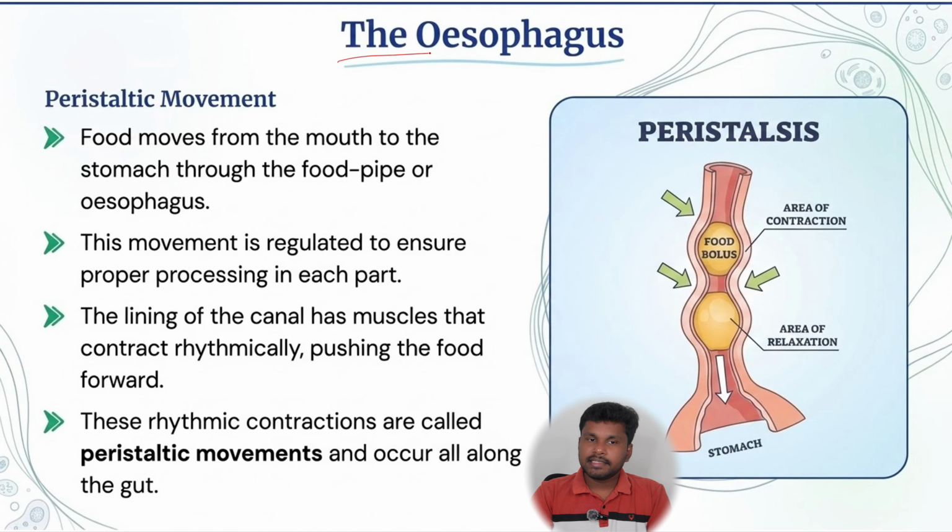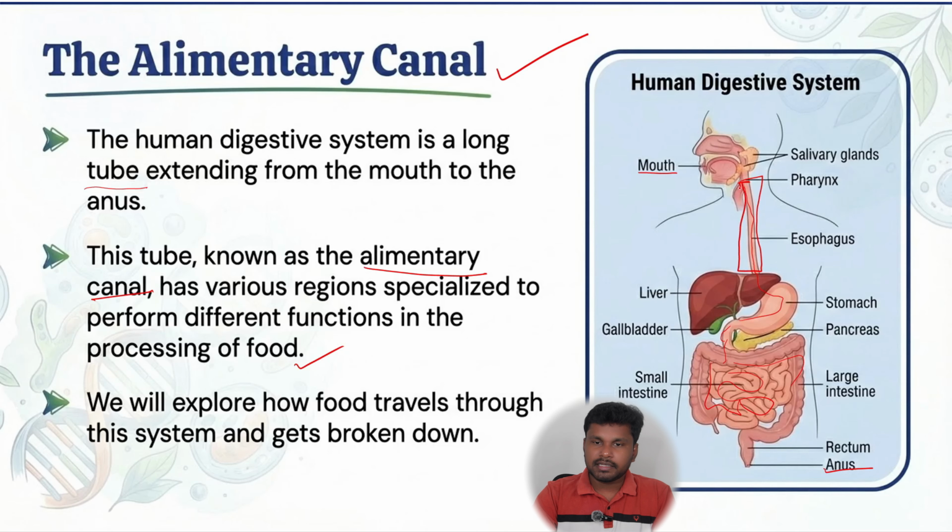Okay. The esophagus and the peristalsis. What is peristalsis? The food moves through the food pipe or esophagus. After the mouth, the food has to go further inside. The mouth is not the ending point, but the starting point for the digestion. So after getting digested partially in the mouth, the food has to go to the other digestive parts. For that, there is a long tube called the esophagus. This part is called the esophagus.